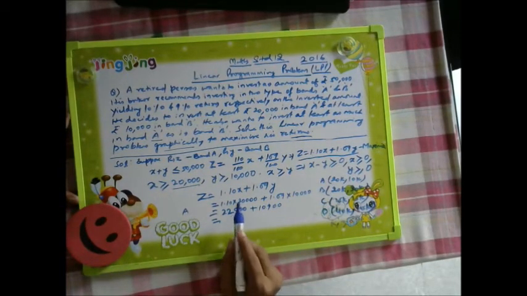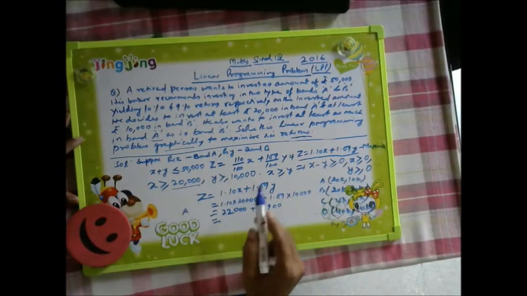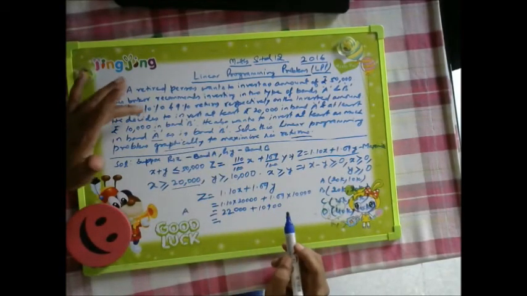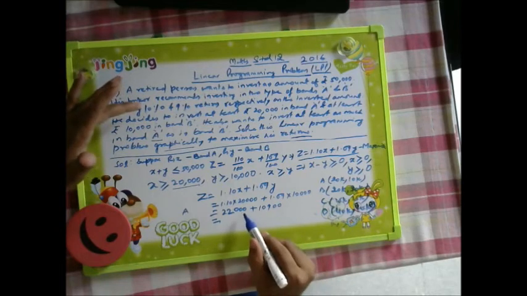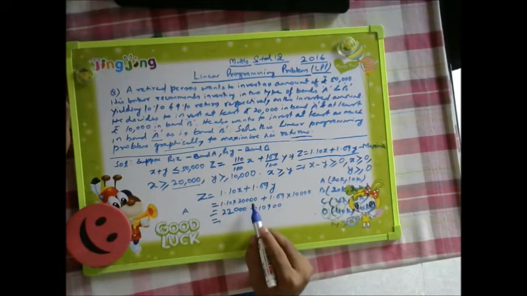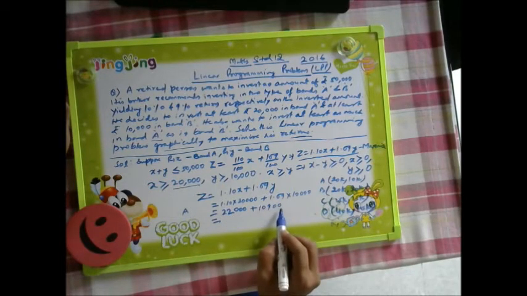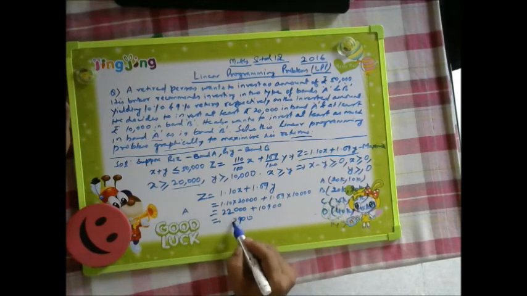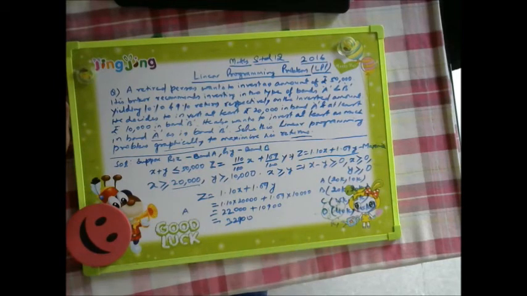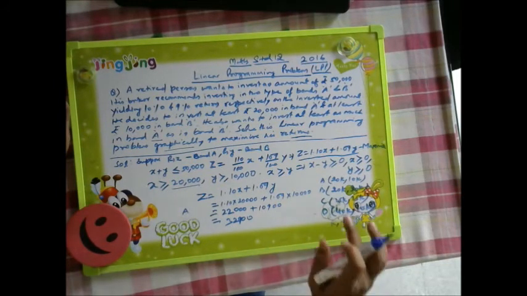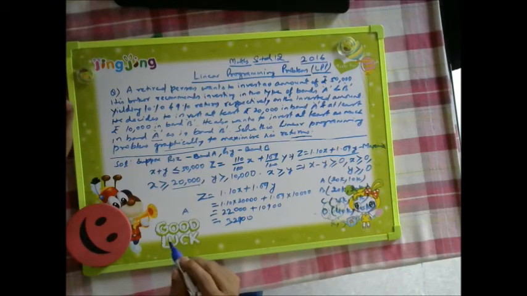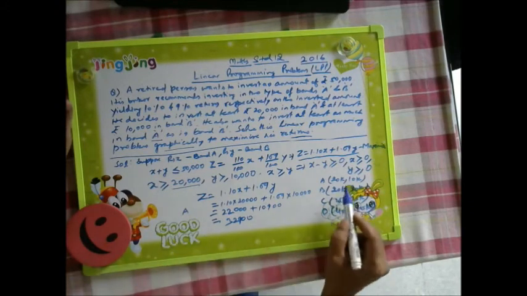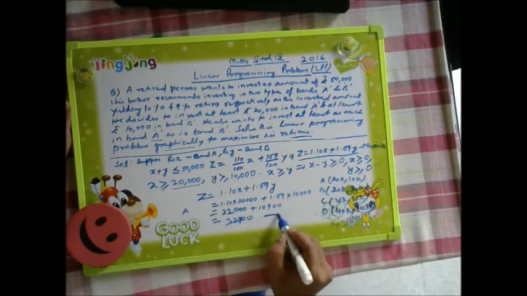So what we have got here is the investment in bond A and B. We can find out the complete investment. 22,000 plus 10,900 gives 32,900. If the investment is 20k and 10k, that is 30k, so 2,900 is the profit.